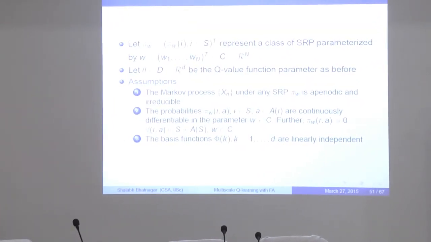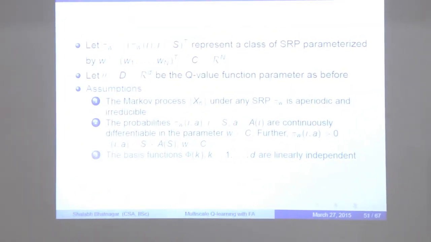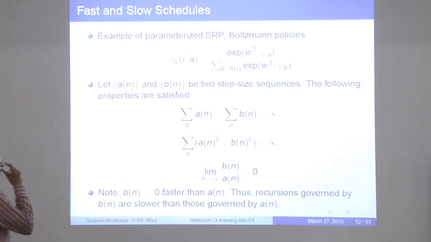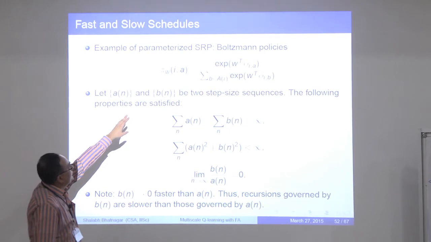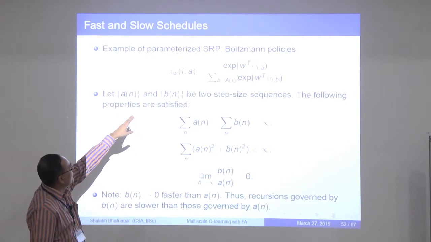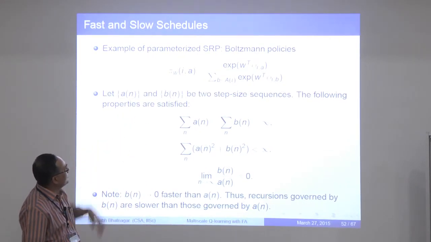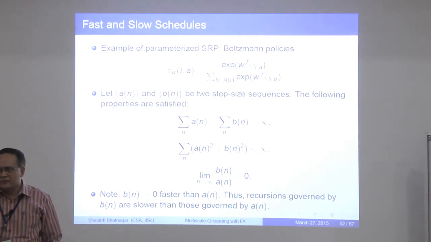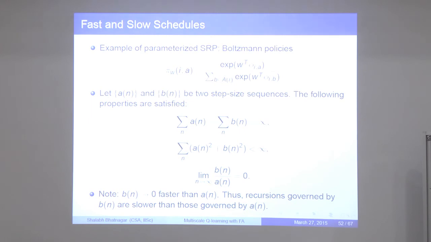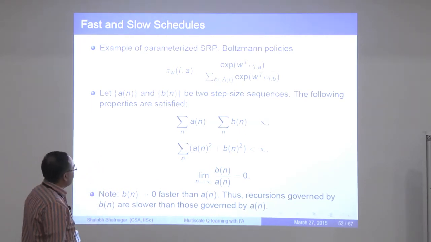These are sort of common assumptions, standard in most of the literature. So an example of parameterized stationary randomized policies are the Boltzmann policies, where you have that form, right? You have exponential of w transpose phi i,a divided by the sum over all of these.